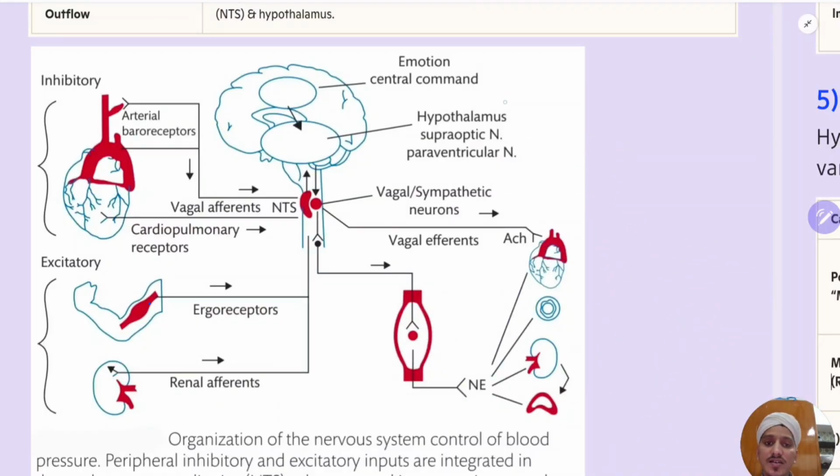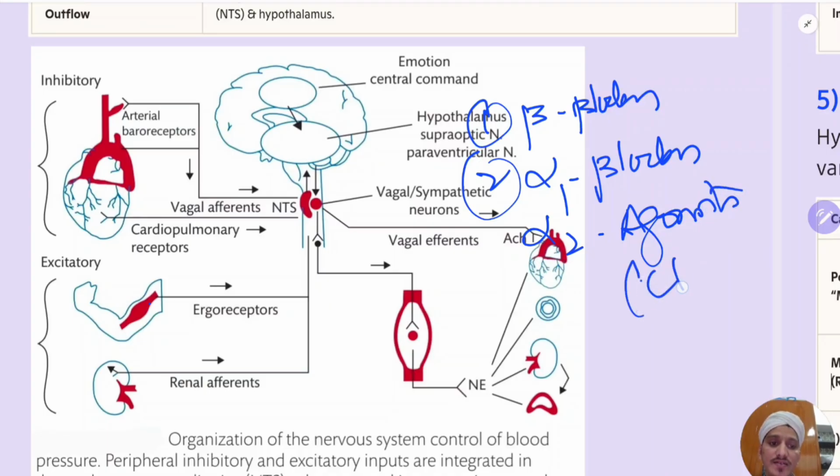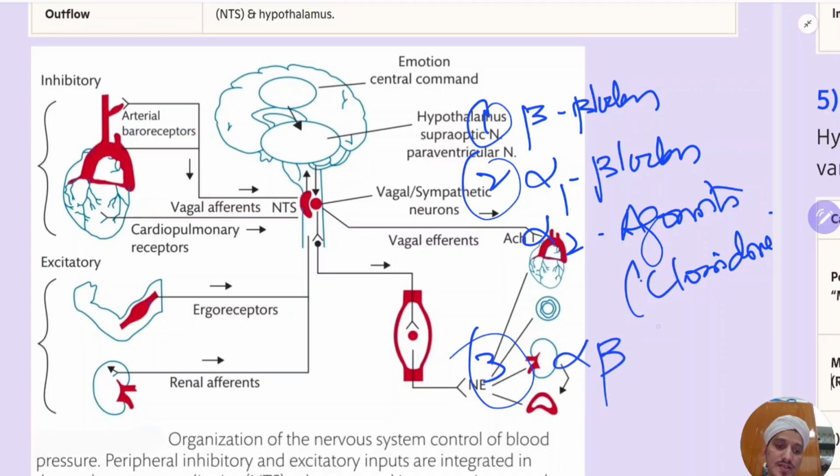To reduce sympathetic activity, number one is beta blockers. Number two, alpha blockers, alpha 1 blockers, or alpha 2 agonists, like clonidine, centrally acting. Number three is alpha beta blockers, for example carvedilol. Carvedilol is a good example of an alpha beta blocker.